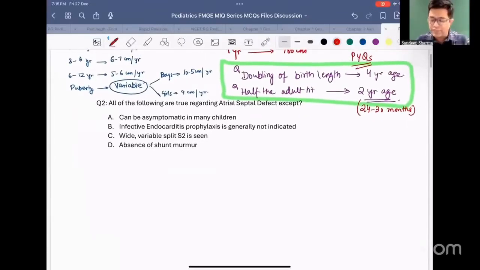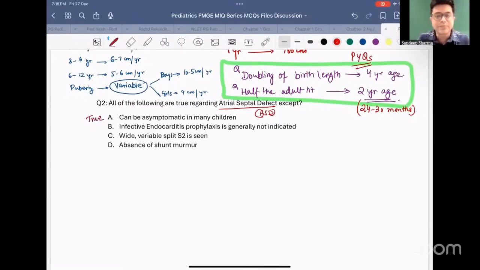All of the following are true regarding atrial septal defect, also called ASD, except. Look at the options one by one. Can ASD be asymptomatic in many children? That is a true statement.